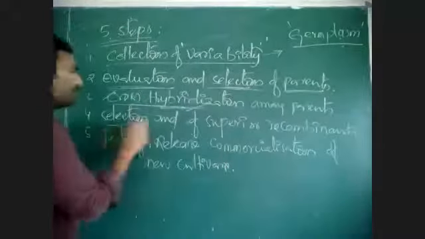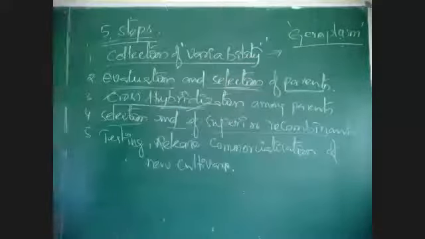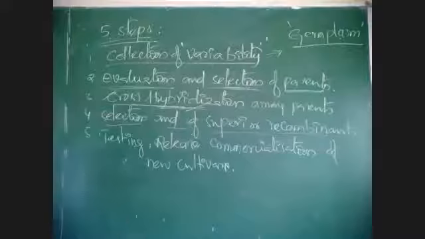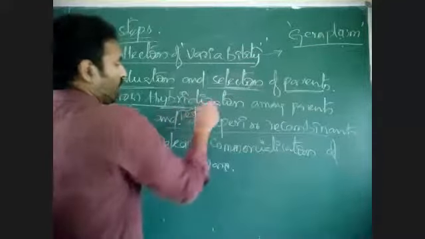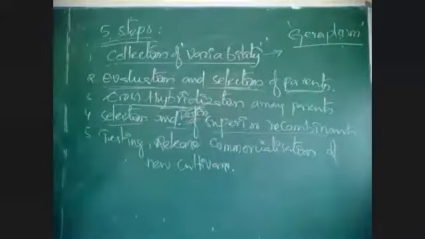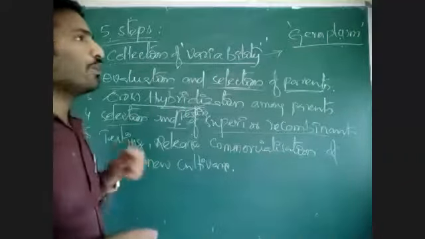Then comes selection and testing of superior recombinants. What are superior recombinants?